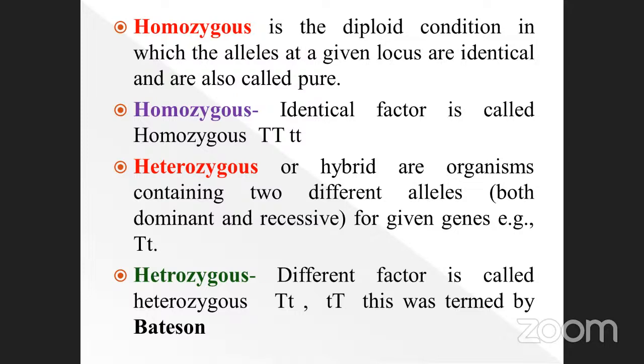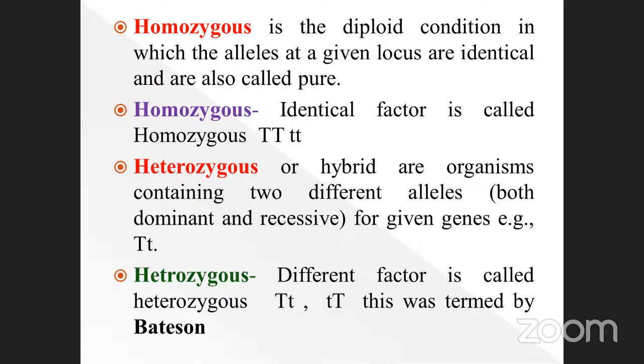See here, the heterozygous or hybrid organisms contain two different alleles, both dominant and recessive. One is dominant, another one is recessive. For a given gene, for example capital T and small t present at the same locus, it is considered heterozygous. Homozygous means both are the same, identical. This is the recessive, this is dominant. Both characters are present: the dominant character 50%, and the recessive character also 50%.